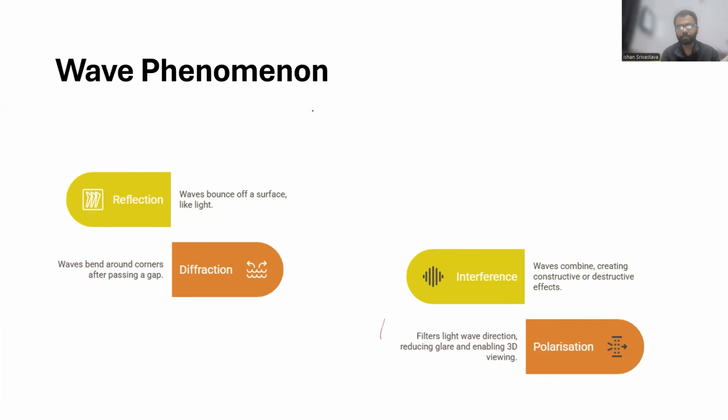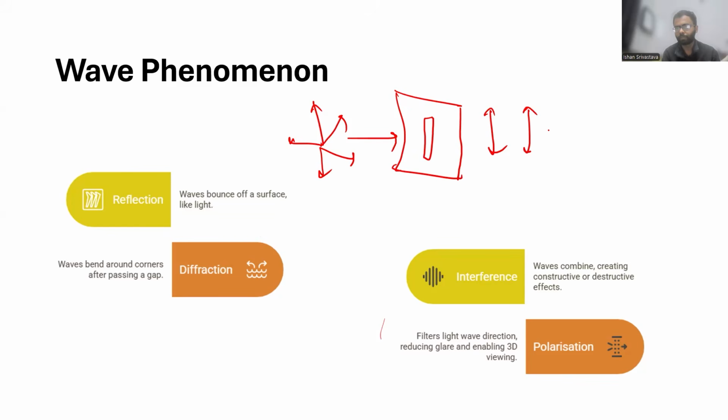Polarization is when you have light with electric and magnetic fields like this, and you have a Polaroid, which means you're trying to restrict light to move only in one direction. So when you pass it through this slit, the light starts exhibiting movement in only one direction. That is called polarization.